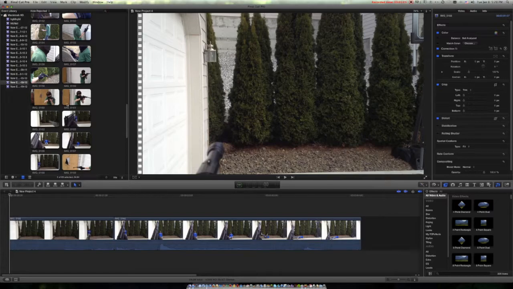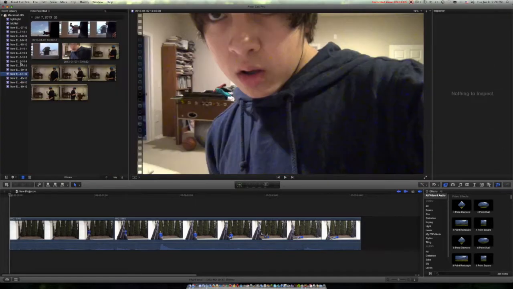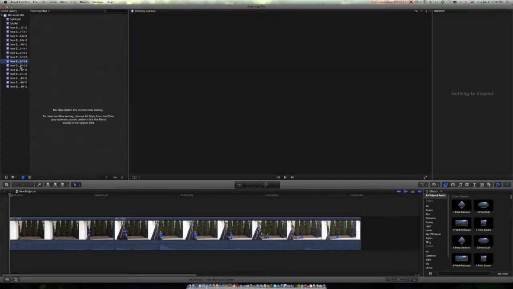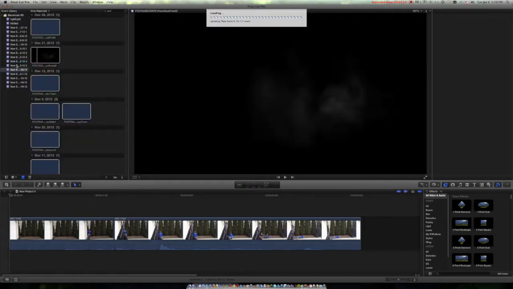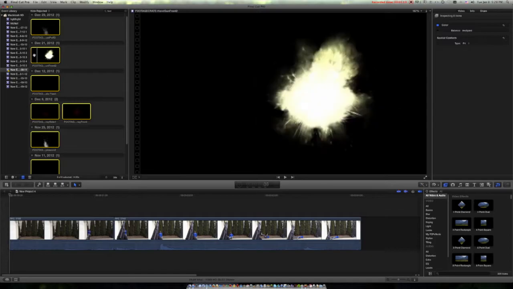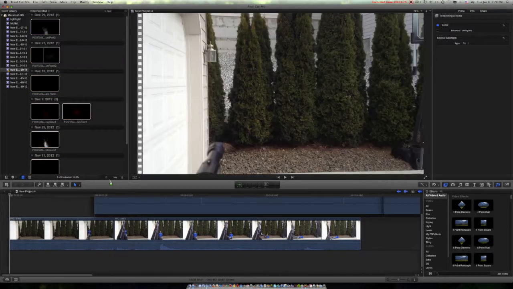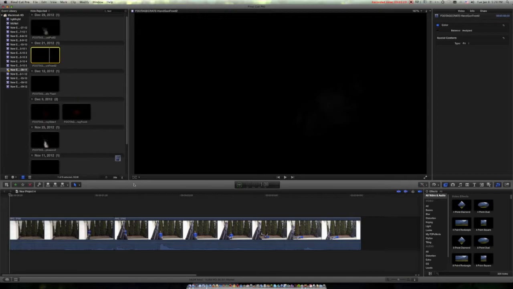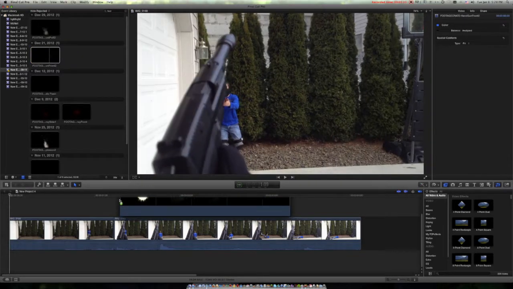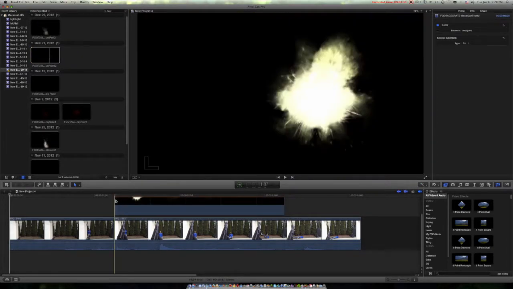So I need to find a suitable muzzle flash. I think this is the one that I used. Yeah, okay, so this is the muzzle flash I'm going to use. So I'm going to drag that. No, I don't want 8 videos. What is this? Okay, so drag that where I want it.